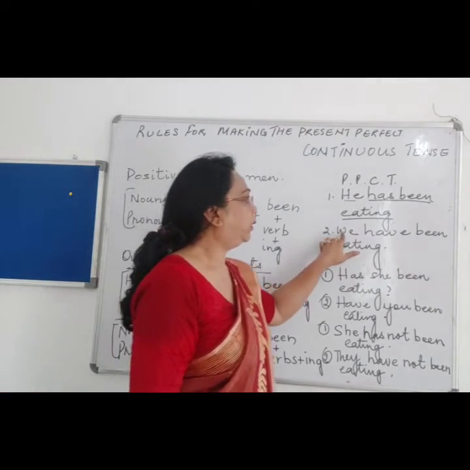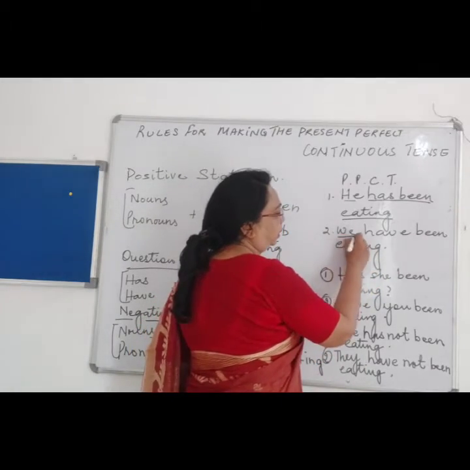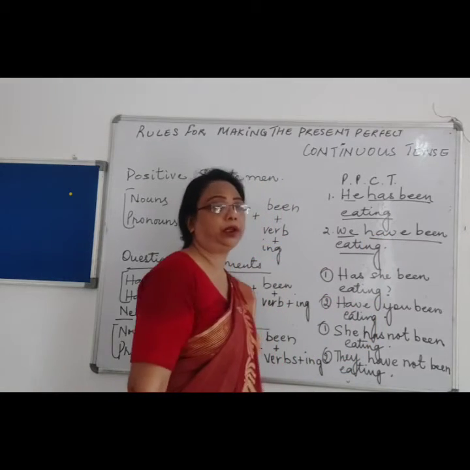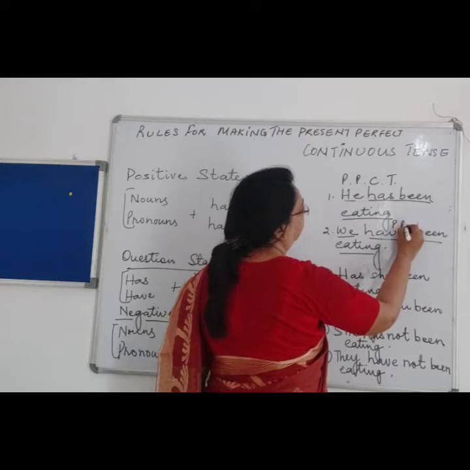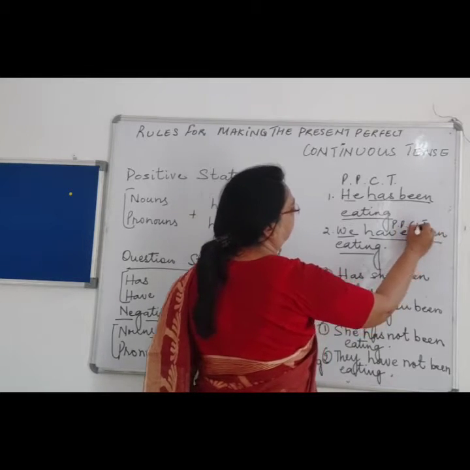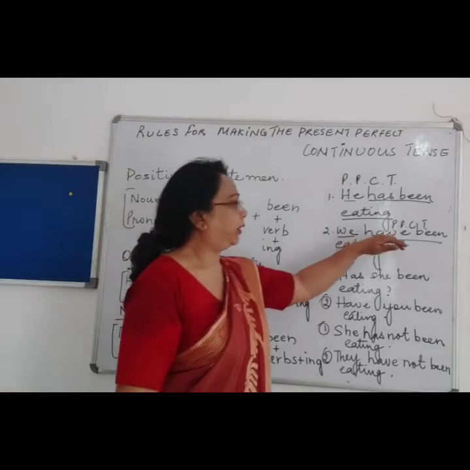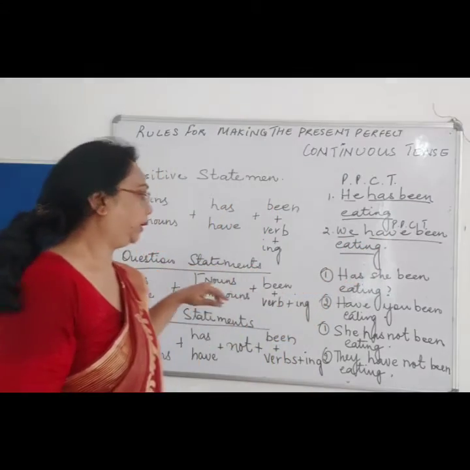Like over here, we have been eating. So we is plural, and have been eating is indicating present perfect continuous tense. For the perfect, have been, and if it is continuous, ing will be added.